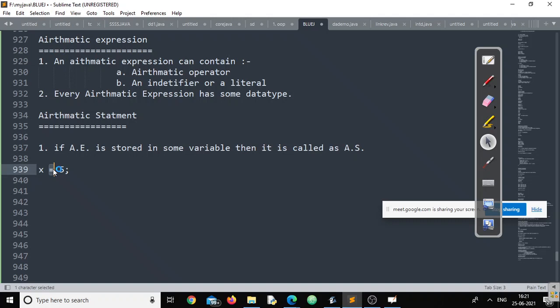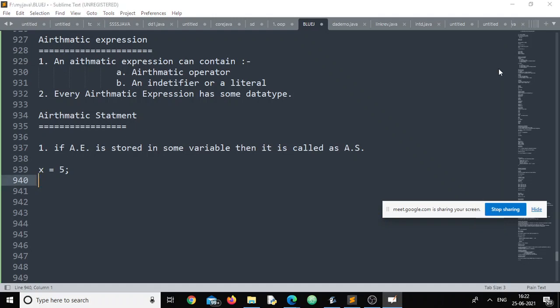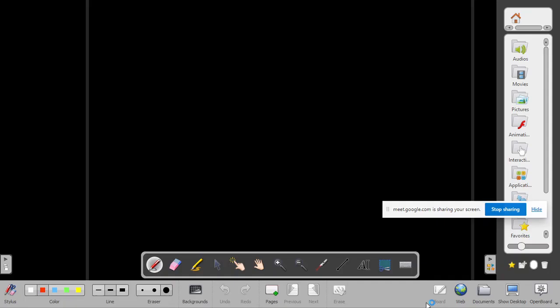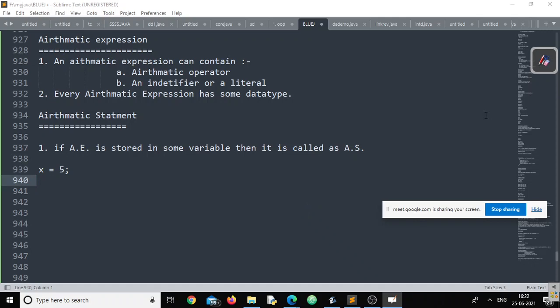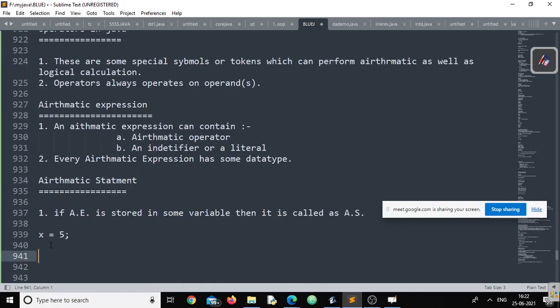Equals to sign is an assignment operator. Got it? So can you think of an arithmetic expression without an arithmetic operator? No, sir. Now you can easily say whether this is a valid arithmetic statement or not, right? So invalid. Correct.